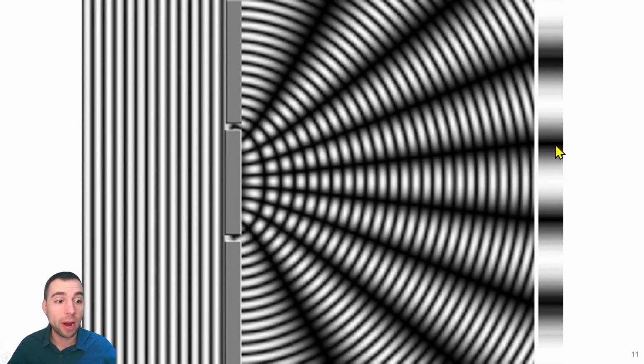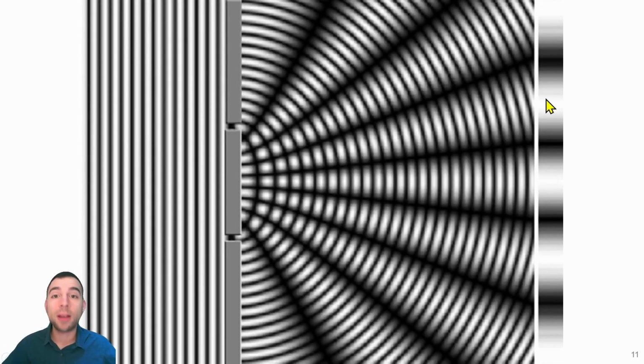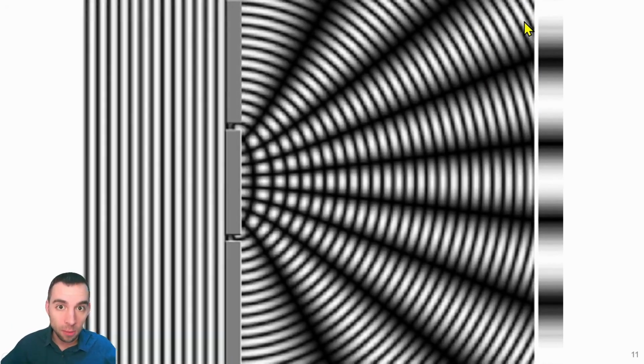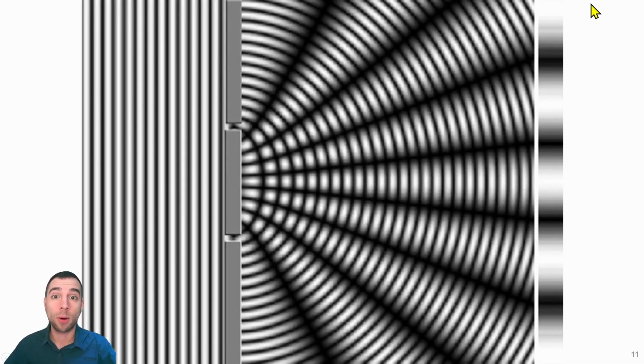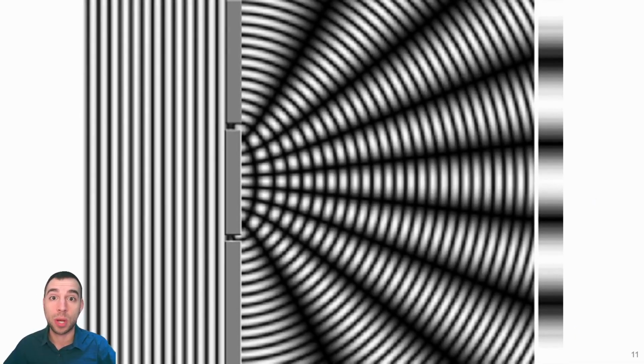They cancel each other out. And then the next bright spot occurs, and then another dark spot, and then another bright spot, and so on. And that interference pattern will happen for a double slit diffraction situation.